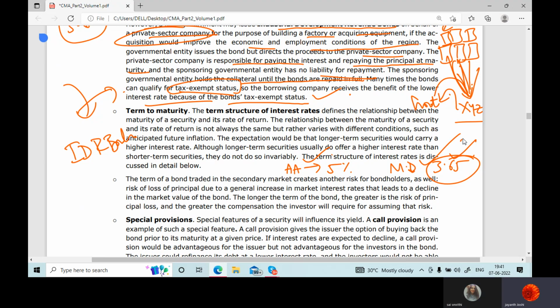Yes, sir. So the same thing: the company which is sponsored by the government would get a very good benefit. The company has to pay less interest to the people, because they are already getting exemption on their interest receipts. Fine. As you see here, the municipal bonds are tax exempted, so the rate of interest is less. These are not tax exempted, so the rate of interest is high. So since the government is sponsoring XYZ company, they have to pay less interest to people. Why? Because their bonds are tax exempted.